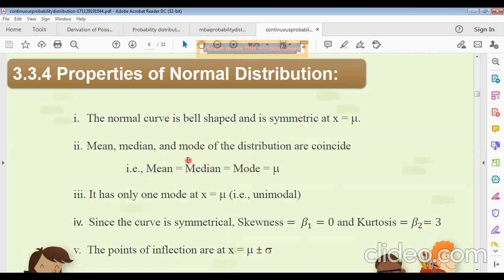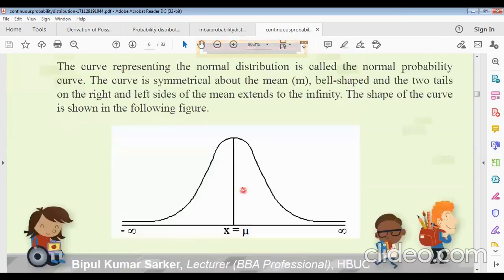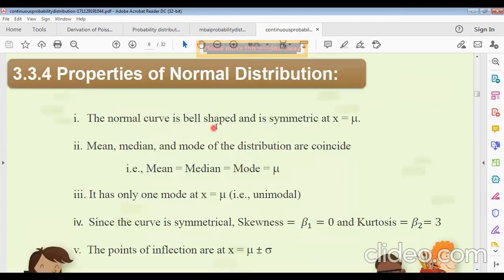This is the second property. The third property: it has only one mode, at x equals mu. Only one mode, unimodal. That means we get only one point at the peak, the top of the curve. From this point the curve decreases on the left-hand side and also decreases on the right-hand side. That is why we get only one point, the topmost frequency value. So this is actually a unimodal curve. Unimodal means one mode.